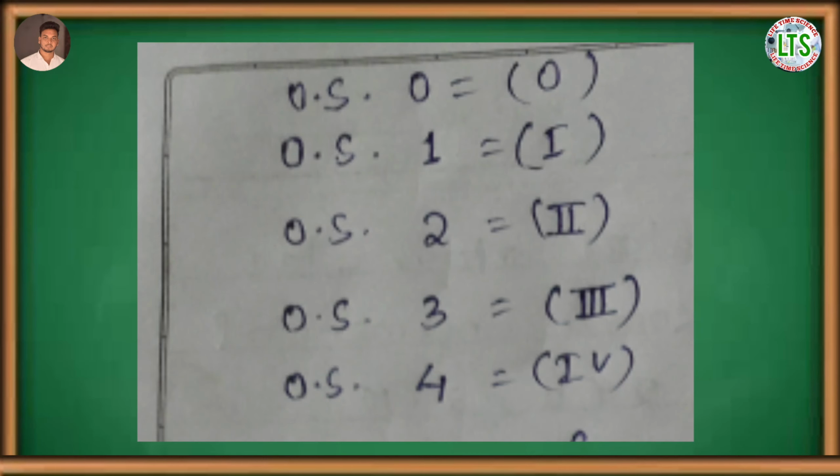After the naming of the central metal atom, the oxidation state is written in Roman numerals in parentheses. For example, for oxidation state 1, we can write I within the parentheses. For oxidation state 2, we write II, and for oxidation state 3, we write III. And the important point is, zero oxidation state is shown by 0 within the parentheses.